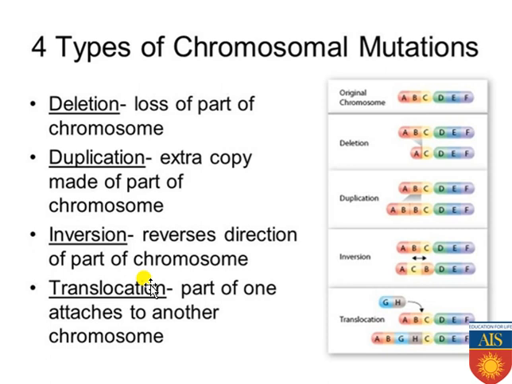And translocation means if a small part of the chromosome is getting translocated to another part or another arm of the same chromosome, or maybe to another chromosome also, that specific mutation type is commonly known as translocation type of chromosomal mutation. Okay, so these are the 4 types of chromosomal mutation which can be commonly found in various chromosomes.